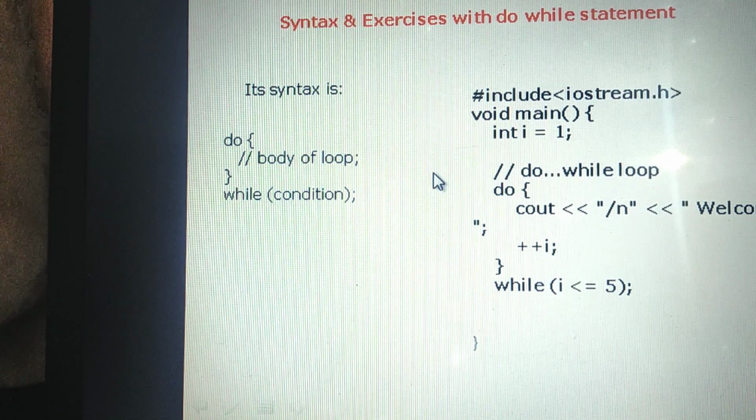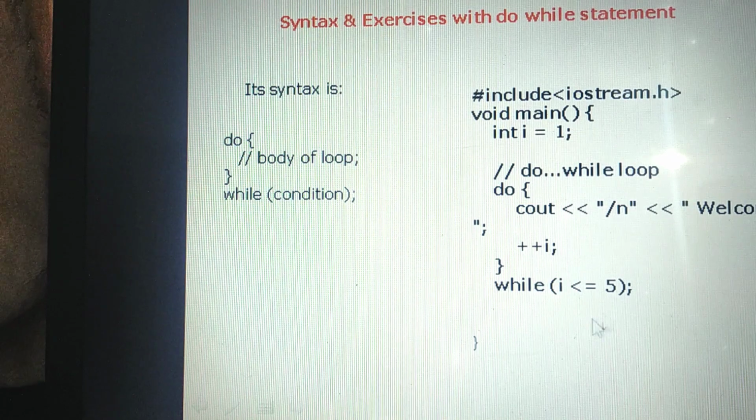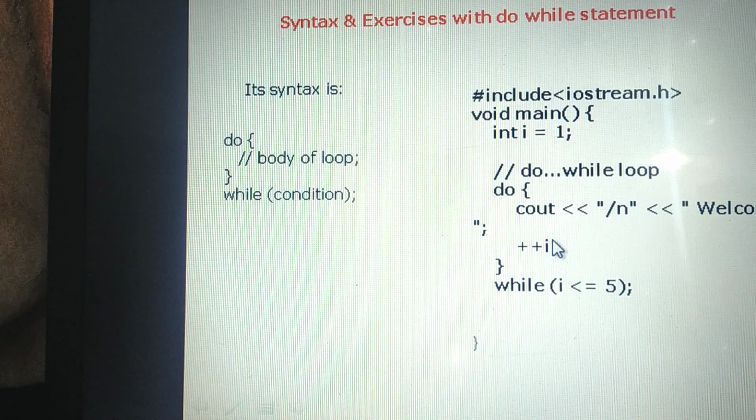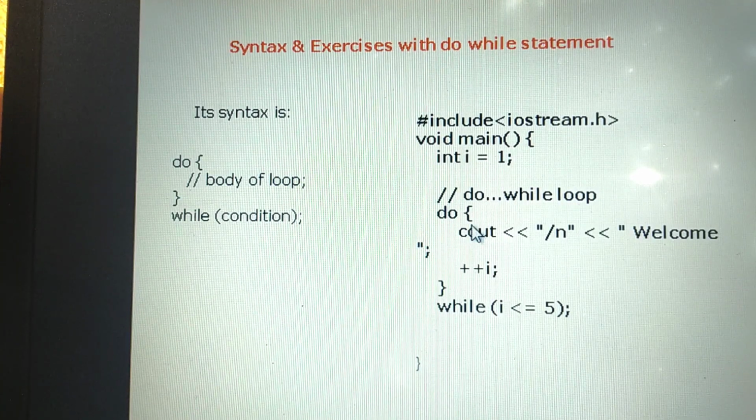This process continues until the condition evaluates to false. Once the value of i becomes 6, the do while loop will terminate. Then control will enter the main program. After executing this statement, the computer will execute the update expression.